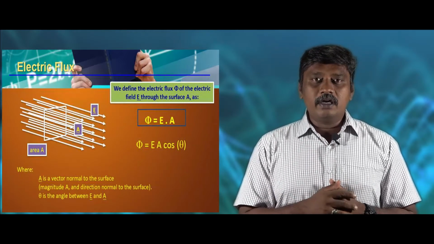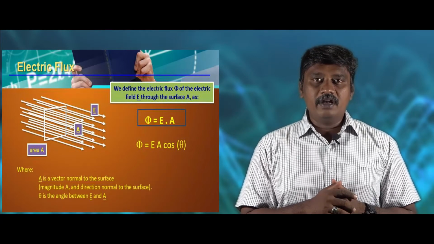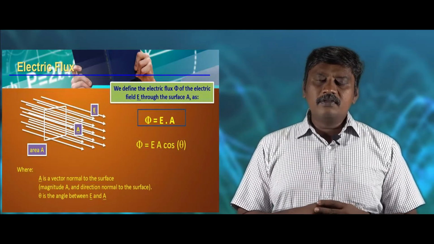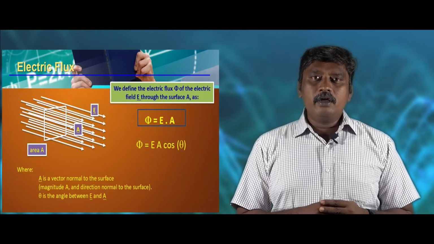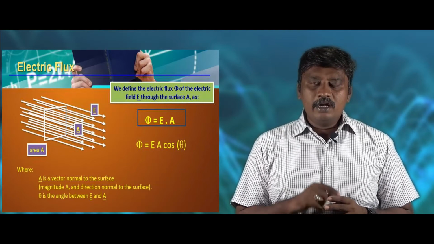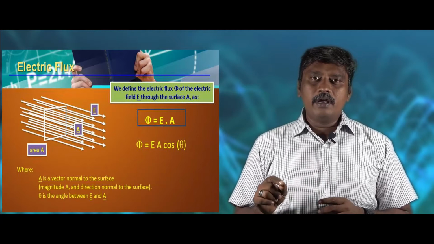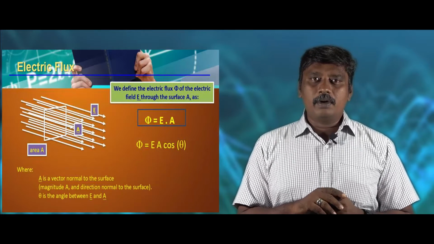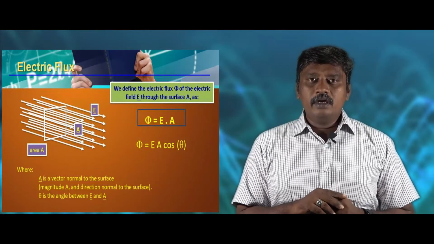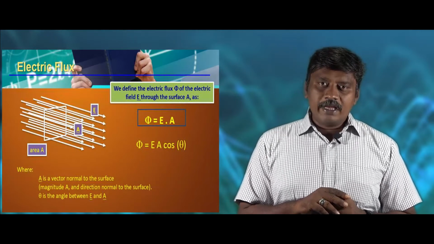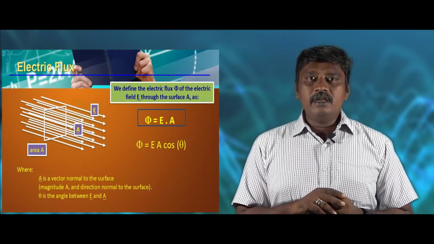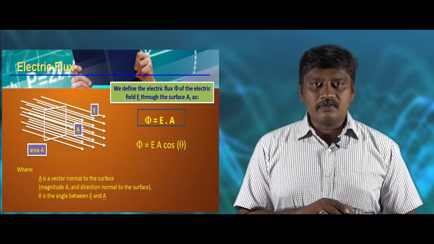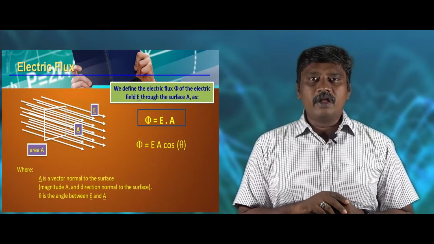Next, if you want to find the direction of the electric field intensity, we can draw a tangent at a point on the electric line of force. The direction of the tangent will give the direction of the electric field intensity at that point. The next property concerns the number of lines produced by each positive charge: each positive charge will produce 1 by epsilon naught lines of force. So these are the basic properties of electric lines of force.